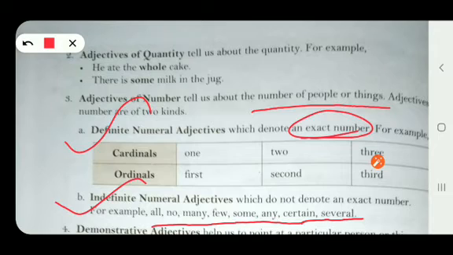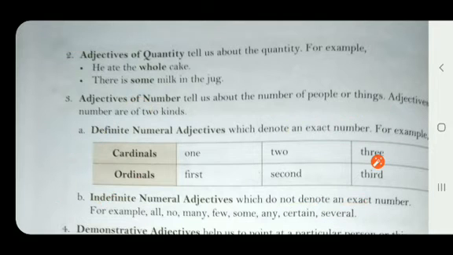So what have you understood, children? Adjectives of number tell us the number of people or things. They are divided into two: definite numeral adjectives and indefinite numeral adjectives. Definite numeral adjectives denote an exact number. Indefinite ones do not denote an exact number. So I hope the third one is also clear to you.